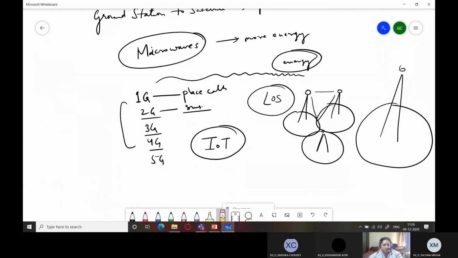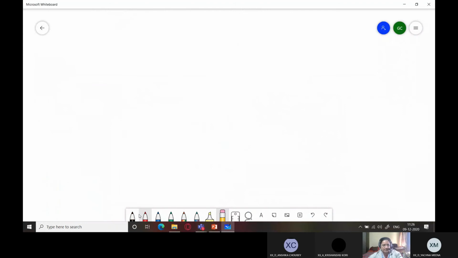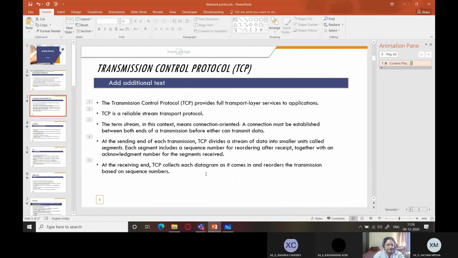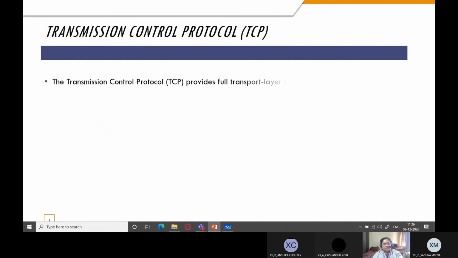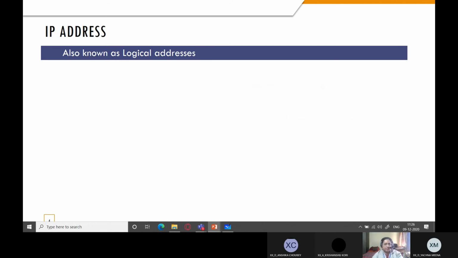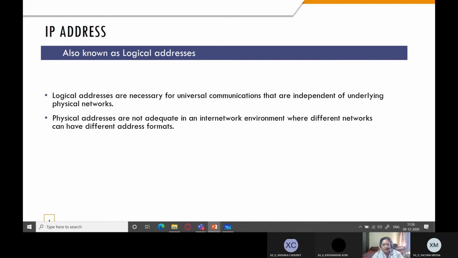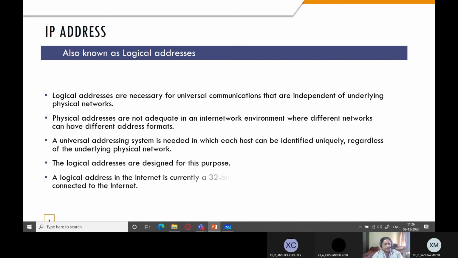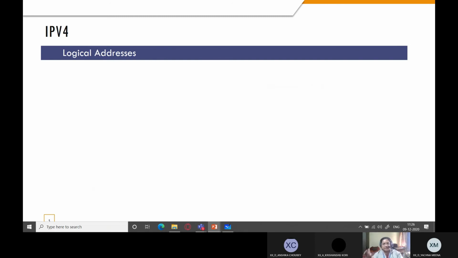So now we are going to move towards the second part of our lecture, and that is about TCP/IP. I have already started with this. In the previous class, we had already discussed TCP/IP, what it is. I had uploaded an offline lecture link in the group. It was actually supposed to be an online lecture, but because of network issues, I had recorded this and sent it to you. So we were talking about IP addresses. What are IP addresses? I'm not going to repeat all that. Please go back to that. If you really want to understand that, you have to visit the channel and watch those videos.